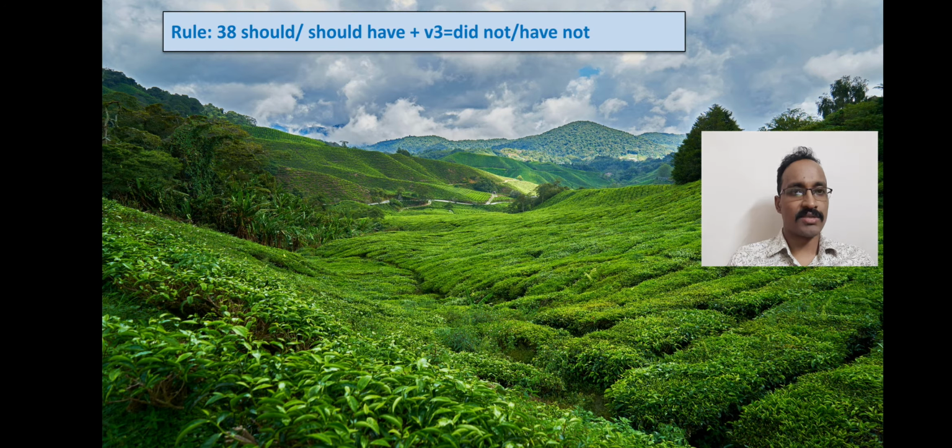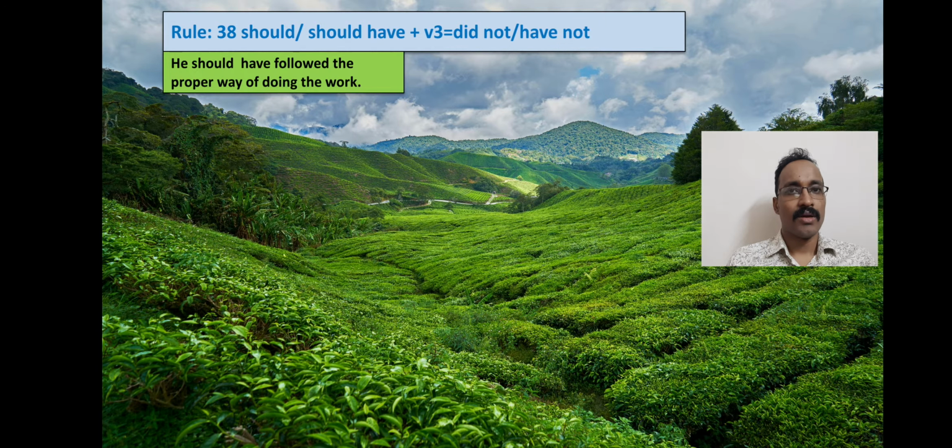Dear students, this is the last rule of this type of transformation. Here you see, you may find "should" or "should have" plus verb 3. After "should have", we will use verb 3 in the affirmative sentences. And to make these sentences negative, we will use "did not" or "have not". He should have followed the proper way of doing the work.